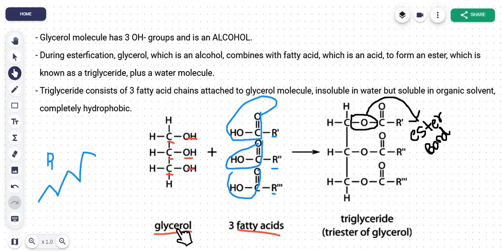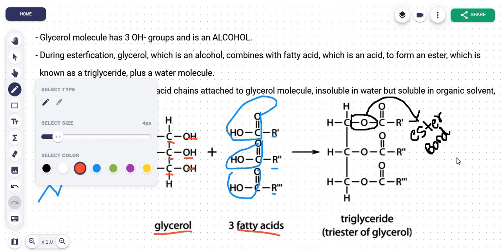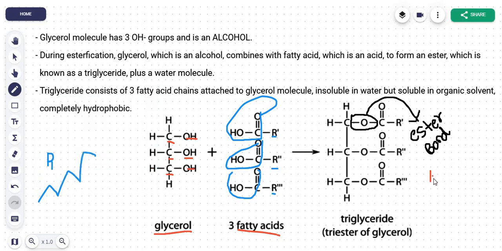Let me explain this again. Glycerol, which is an alcohol, reacts with fatty acids, which is an acid. An esterification occurs in which an ester is formed. This here is an ester, which is a lipid, and the name of that lipid is a triglyceride. And a water molecule is also formed because this here is a condensation reaction, just like I explained. So remember, whenever there's a condensation reaction, always expect there to be a water molecule formed. This here is your water molecule.